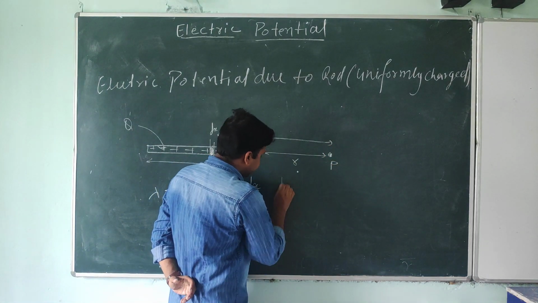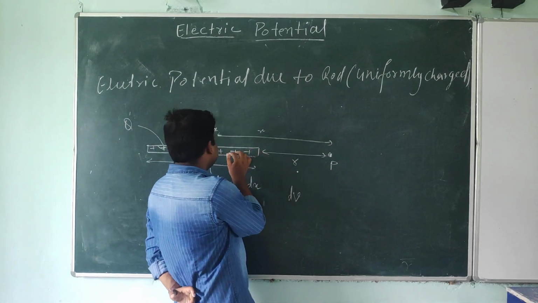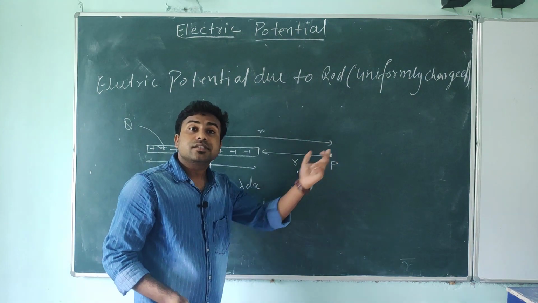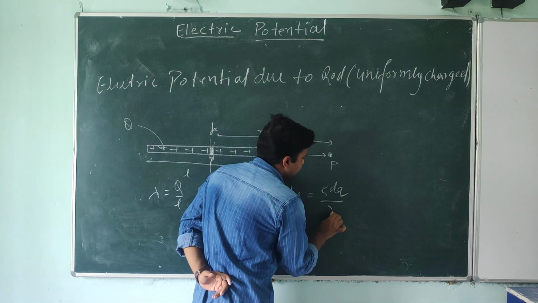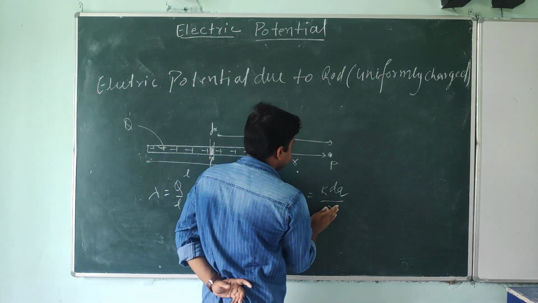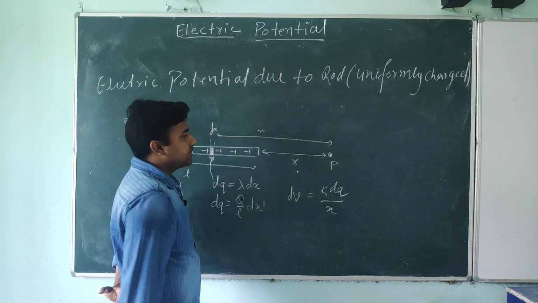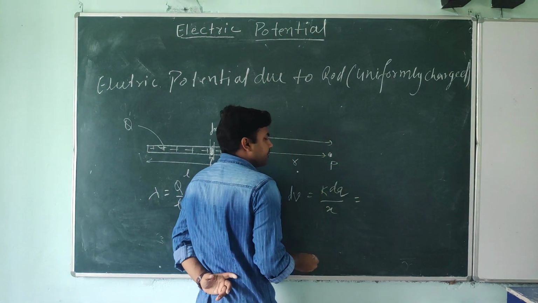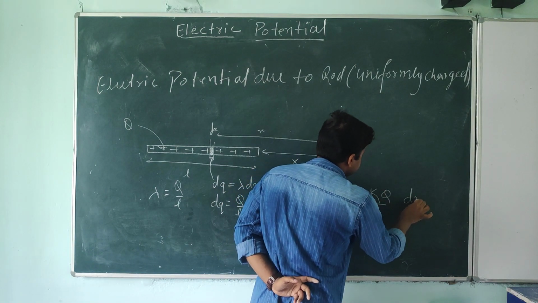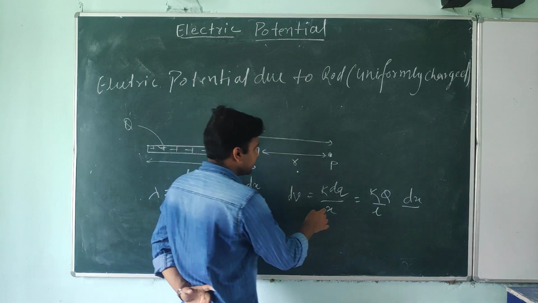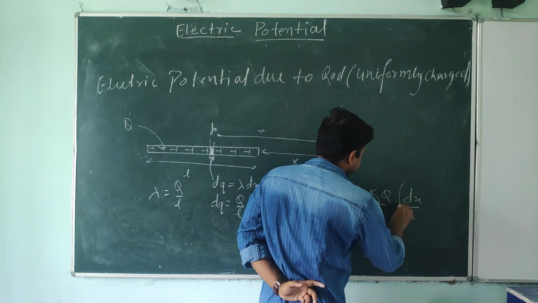Now here electric potential at this point we can write dV. Why am I writing dV, student? Because due to a small charge the potential is also small. So we can write dV equal to k dq divided by r. Not R naught, here it's x, because I took a strip at x distance far from this P point. Okay student, k is a constant, dq is q by l into dx divided by, what is this, student? x. I have written everything.